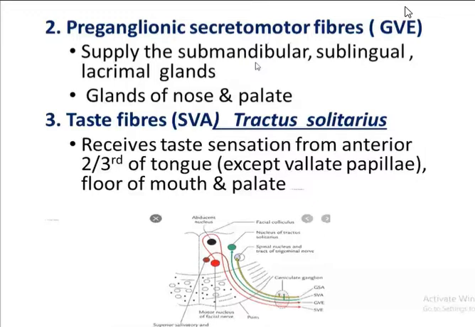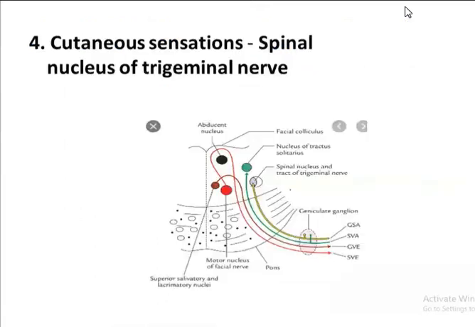The another functional component is the special visceral afferent, that is taste fibers. The nucleus is the nucleus tractus solitarius. I'll come to the nucleus again. The taste fibers receive the taste sensation from the anterior two-thirds of the tongue, except the vallate papillae, and also the taste sensation from the floor of the mouth as well as the palate.